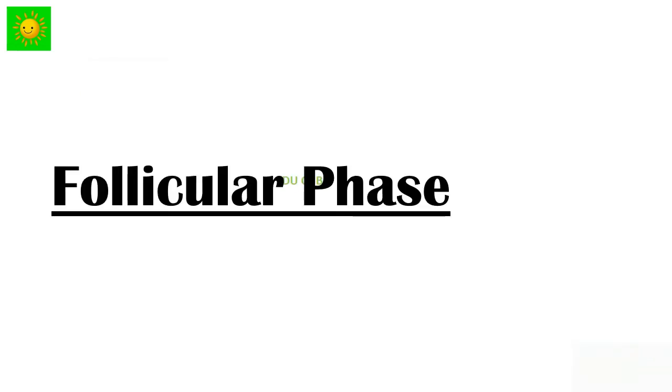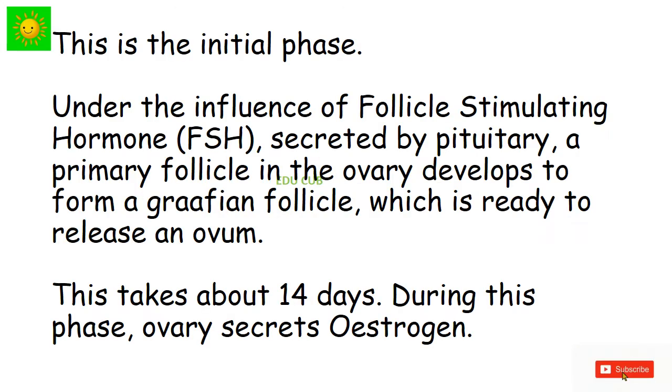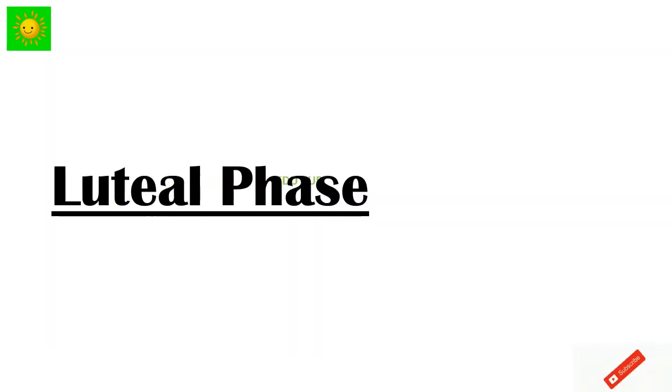Let's see what the follicular phase is. This is the initial phase. Under the influence of follicle stimulating hormone FSH secreted by the pituitary, a primary follicle in the ovary develops to form a Graafian follicle, which is ready to release an ovum. This takes about 14 days. During this phase, the ovary secretes estrogen.